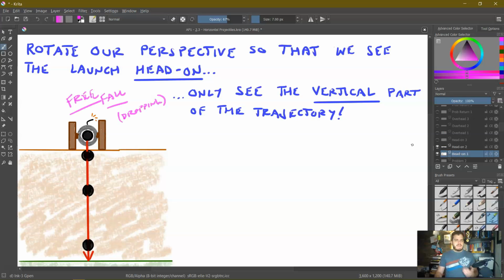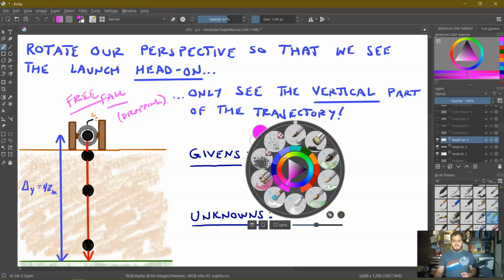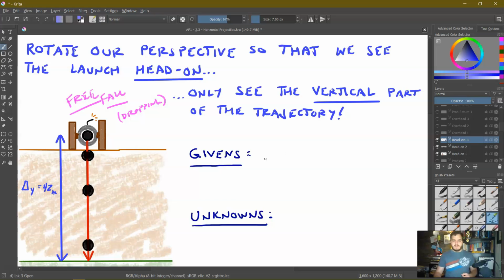So let's start identifying our givens here, and we have a few. First off, we know for sure that the delta y, the displacement in the y dimension, is 42 meters. I should say technically down, because we start here and it's going 42 meters down. Let's think about dropping situations. We know that the acceleration in the y dimension is g, which is 10 meters per second squared down.